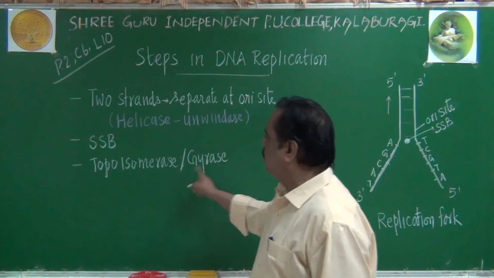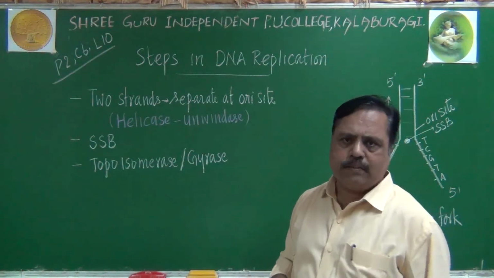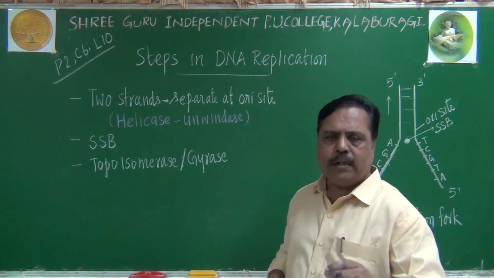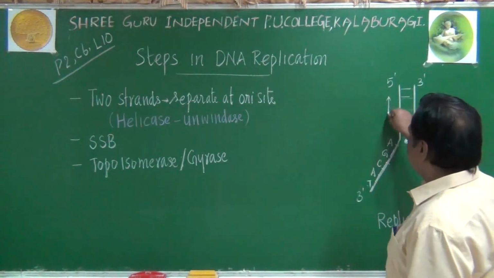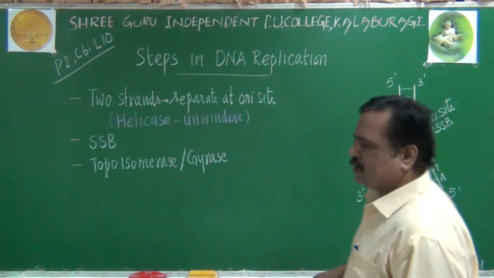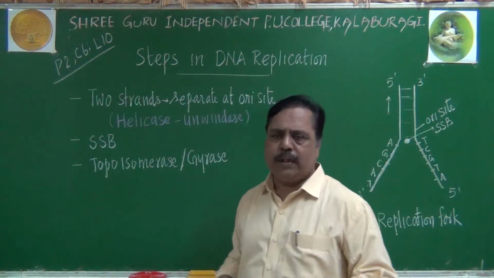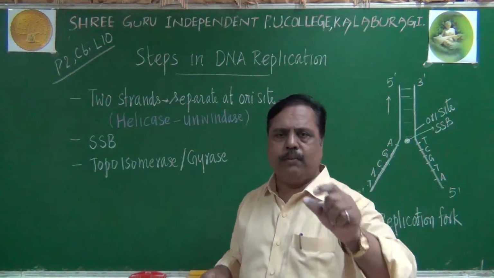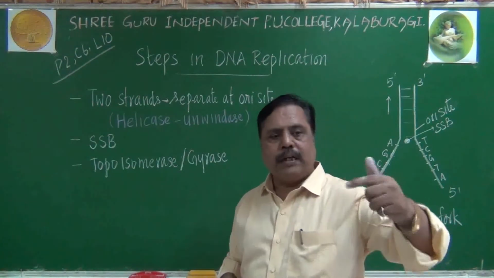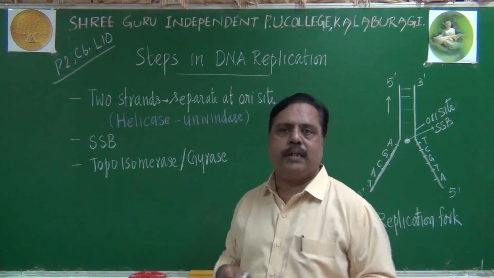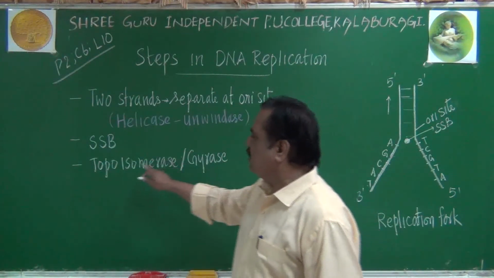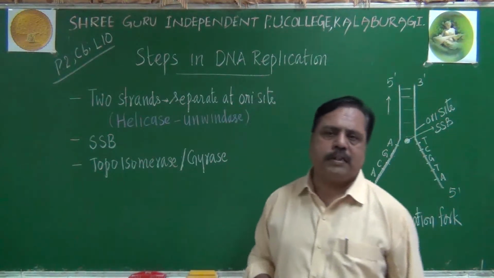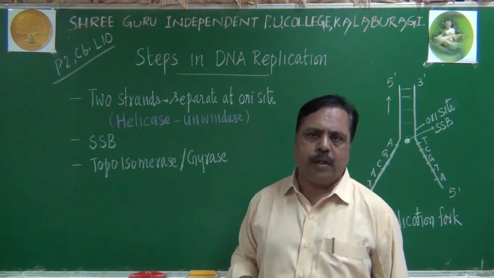So gyrase is the enzyme which will avoid super twisting. It will avoid super coiling of DNA in other parts other than replication. In the replication fork, there will be uncoiling. But in other areas, it should not create tension. To avoid that tension, the gyrase enzyme or topoisomerase enzyme will be playing an important role.